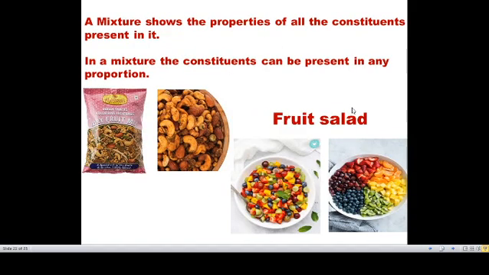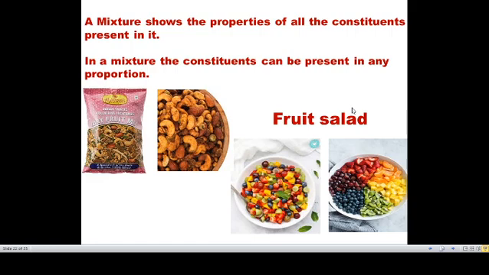A mixture shows the properties of all the constituents present in it. If you take a dry fruit mixture, there will be cashew, badam, pista and raisins. It will show all the characters of the particles present in it. It can be in any proportion. If I need more cashews, I can add 50 grams of cashew. If I need more badam, I can add badam. If I don't need cashew, I can reduce the cashew ratio. Instead of adding 50 grams of cashew, I can add only 30 grams. So there is no fixed proportion. We can add to our convenience.